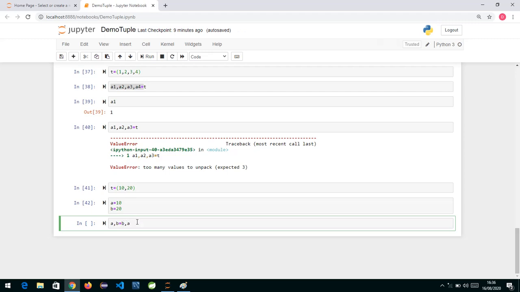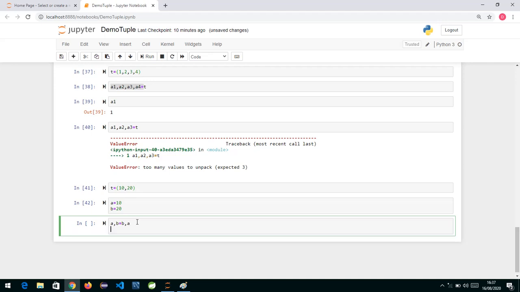So whenever we say we are doing swapping, actually we are doing packing and unpacking of a tuple. In one line we are combining both statements, packing and unpacking, and this gives you the swap logic which we were doing. Are you getting what we are doing over here?